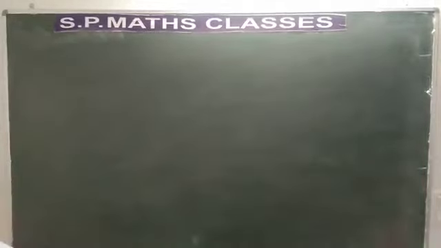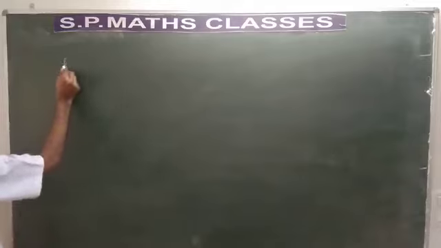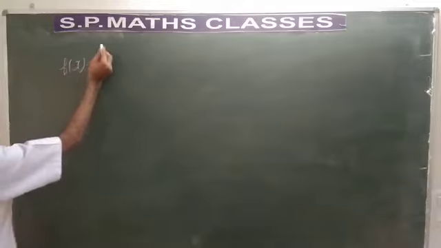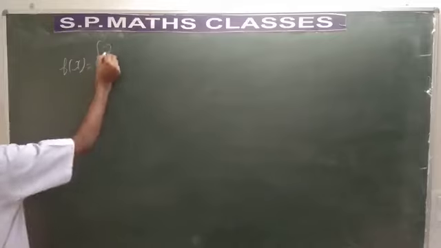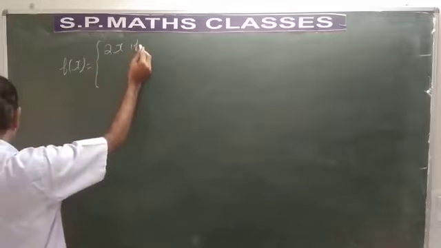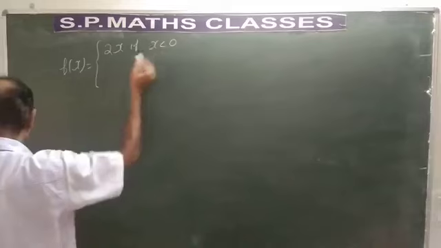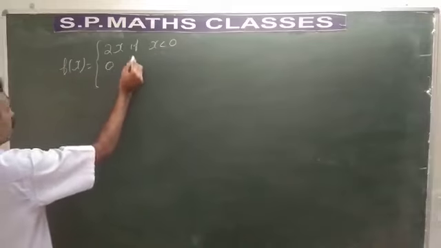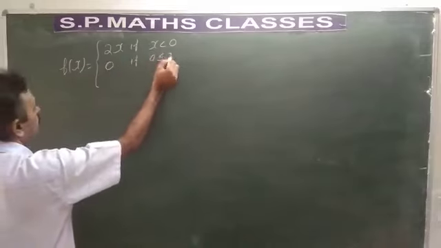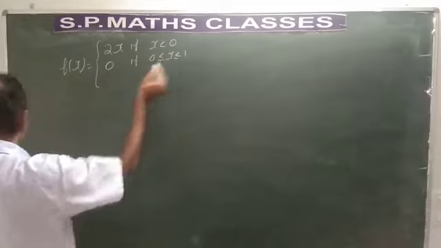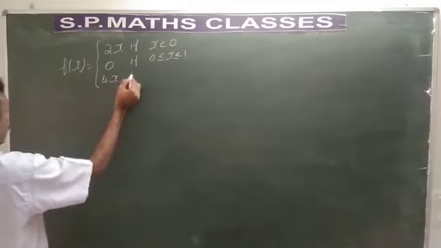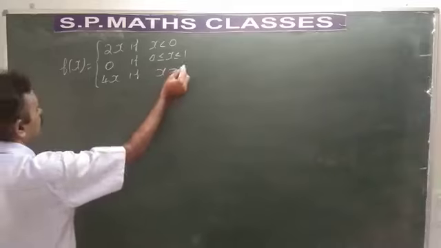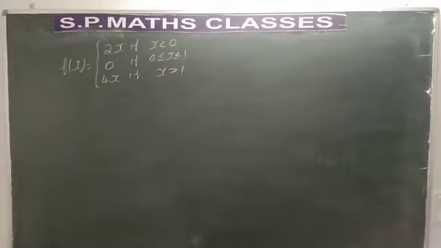I take up the next one. Discuss the continuity of the function. It is given f of x is equal to 2x if x less than 0, 0 if 0 less than or equal to x less than or equal to 1, and 4x if x is greater than 1. Please look at the problem carefully.